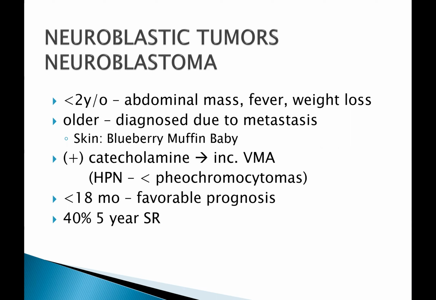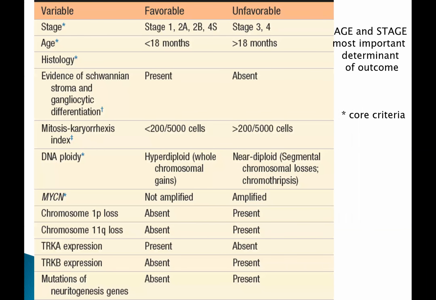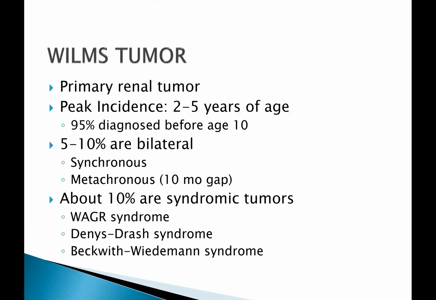There are two tables in your book which are very important in the assessment of the prognostic factors and also the staging of your patient. The stage is a very important determinant in the prognostication of your patient. So this is one of the tables that I am trying to emphasize. As you can see, the parameters are in the first column, and the second and third columns enumerate whether that parameter will give you a favorable or an unfavorable prognosis.